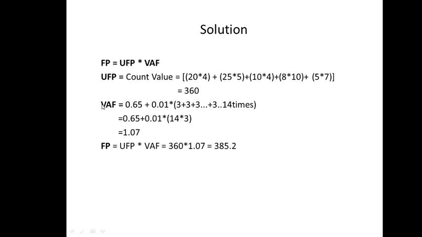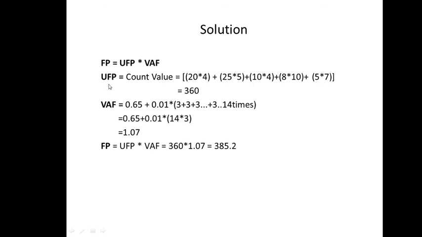Then we need to calculate the value adjustment factor. So the expression for value adjustment factor was 0.65 plus 0.01 into summation of Fi. So summation of Fi is 14 values. So 3, 3, 3, 3, 3, 3, 14 times you need to add it. Okay? That is summation of Fi. Average given is 3. So each is 3. So directly 14 into 3, or you can say 3, 3, 3, add 14 times. So this is what 14 into 3. This is your value adjustment factor 1.07.